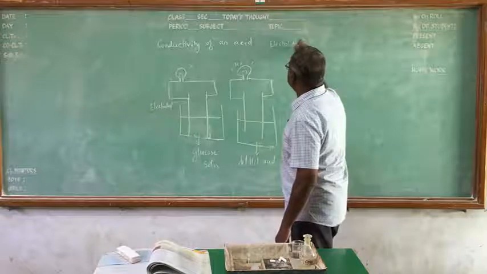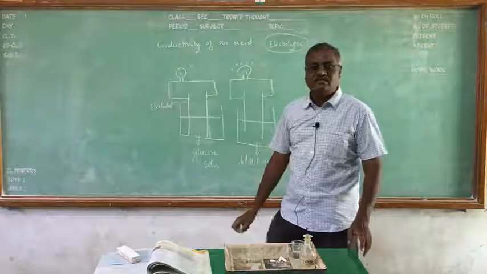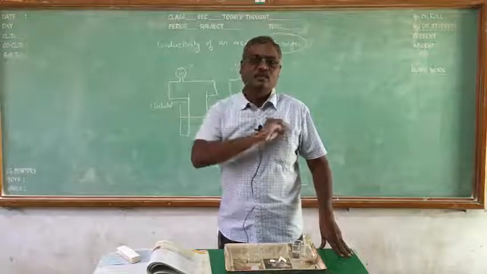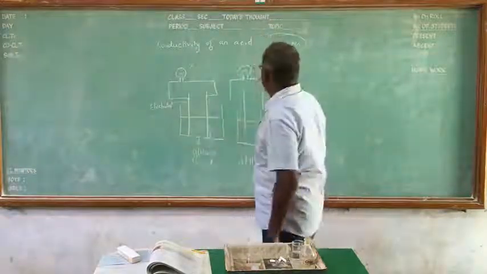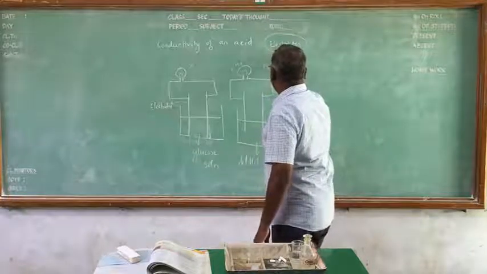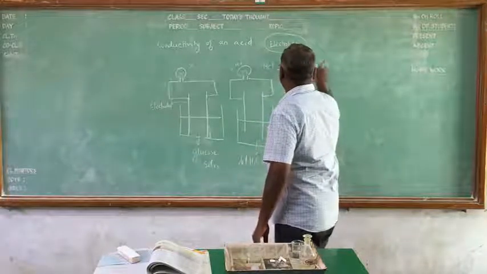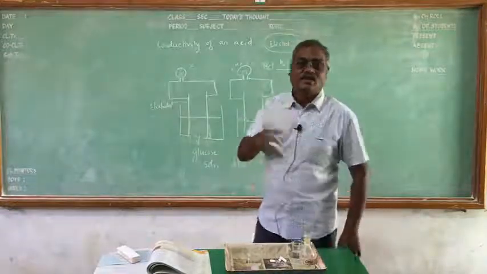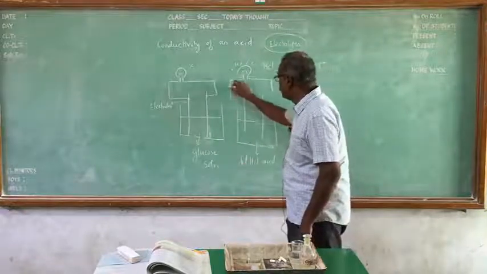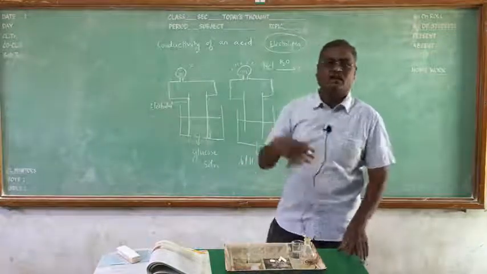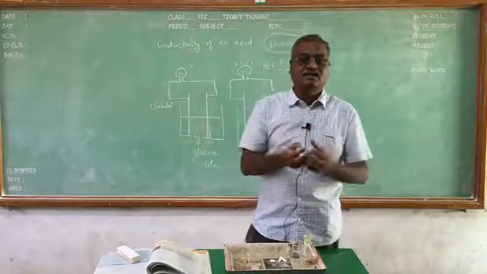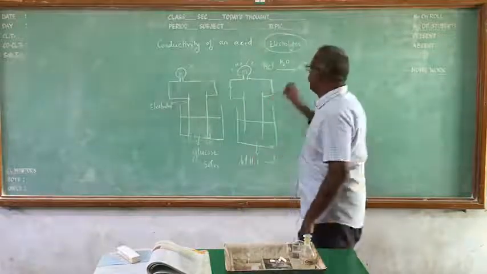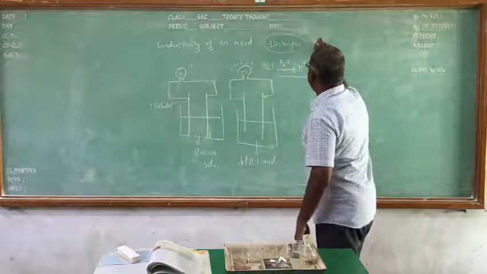that for acids, you have to know the term electrolytes. What is meant by an electrolyte? A substance which dissociates into ions. You know that hydrochloric acid, if I dissolve it in water, it will become H plus ion and Cl minus ion. Once it dissociates into ions, the electrons will be liberated. Current is the flow of electrons. The electrons will pass through the solution and the bulb will glow.